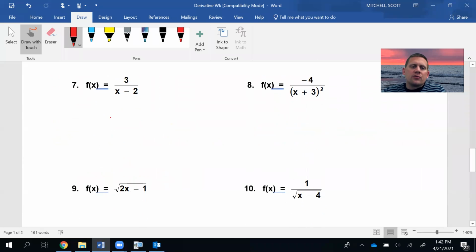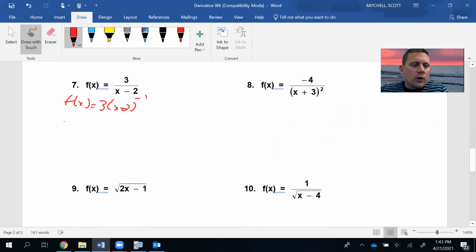So number 7, we get to something a little different. We need to first, this is still f of x. We need to write this on the top. And that's to the first power, but it's a negative. Okay? Let me write it a little bit clearer here. So it's a negative because you took it from the bottom and put it on the top. Negative exponent rules apply there.